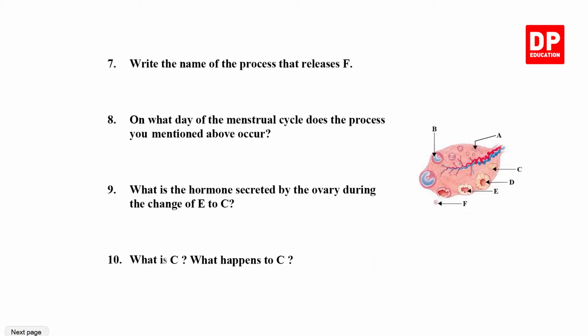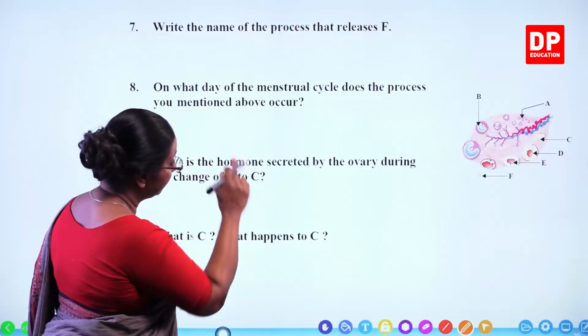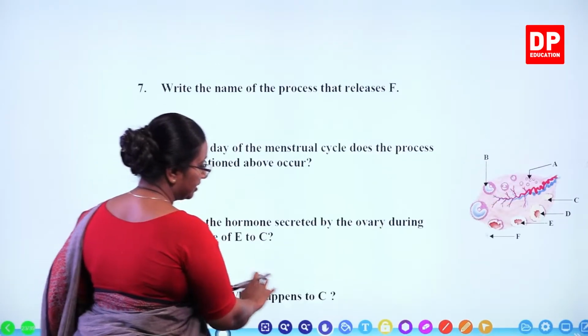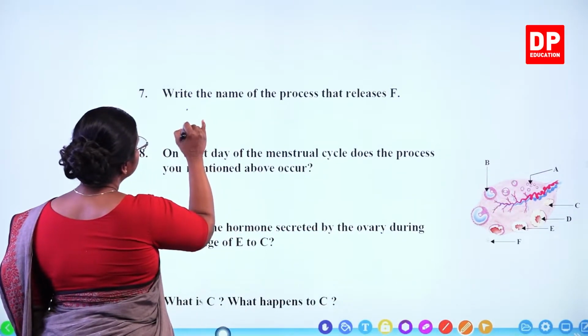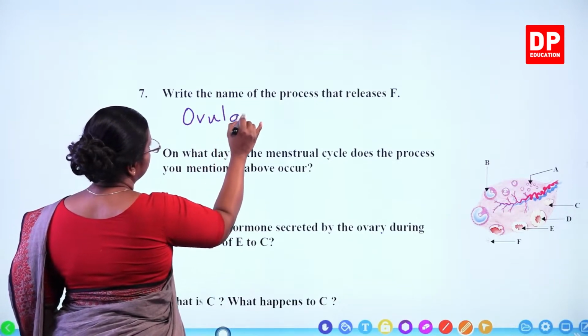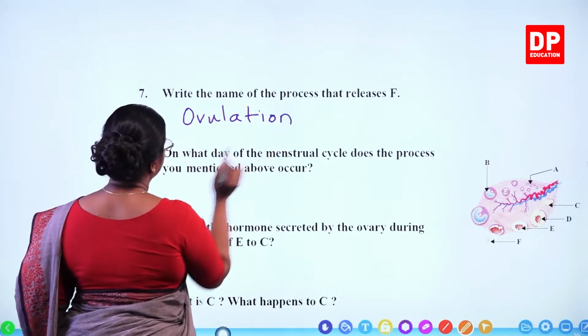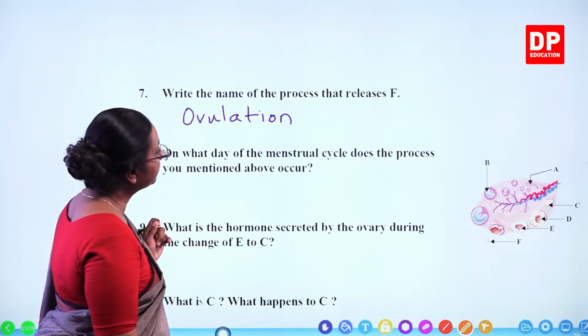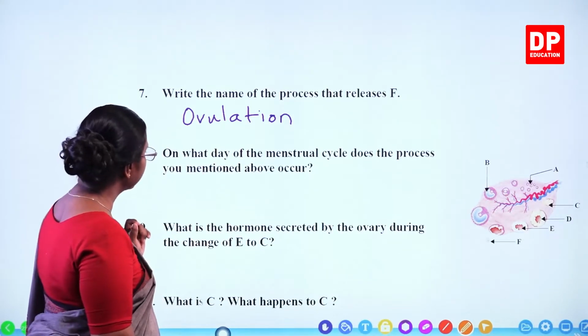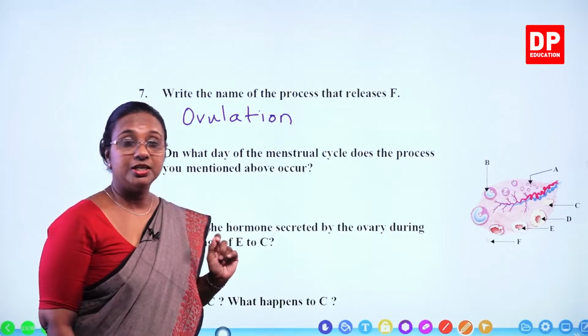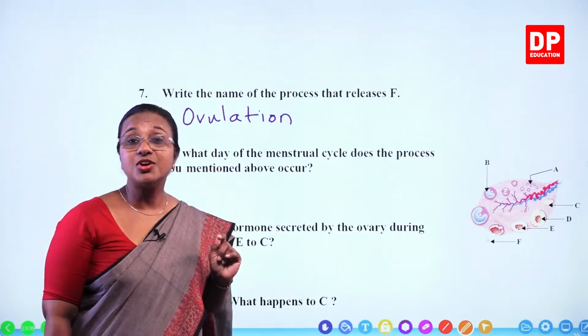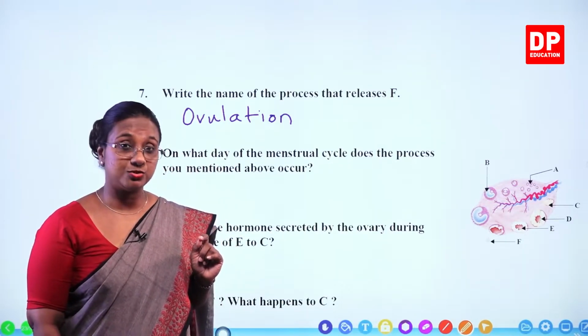Question number 7, again related to the same one. Write the name of the process that releases F. So, that is the process that is known as ovulation. On what day of the menstrual cycle does the process you mentioned above occur? So, ovulation occurs on the 14th day of the menstrual cycle.